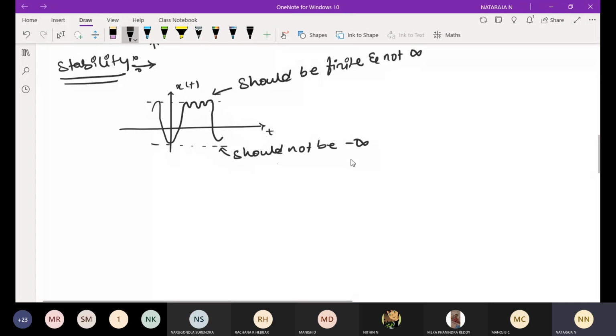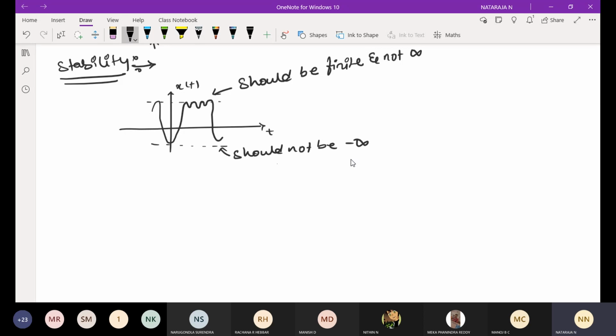I will take one signal. A signal varies from minus infinity to plus infinity. See, we are going to concentrate on the amplitude, not with respect to time. This signal is a continuous signal. It varies from minus infinity to plus infinity. But the positive peak should be a finite value, it should not be infinite. On the negative side also it should not reach minus infinity. It should have a finite value in the negative as well as in the positive.